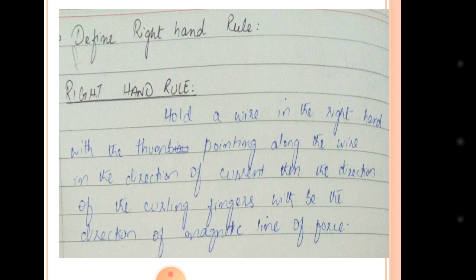Just open your palm pointing the thumb in upward direction, and just close your fingers. This shows the magnetic field which generates when the current flows in upward direction. This is the right hand rule. It is very significant to know the flow of current and the magnetic field.